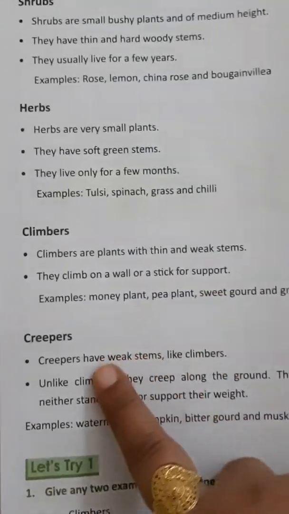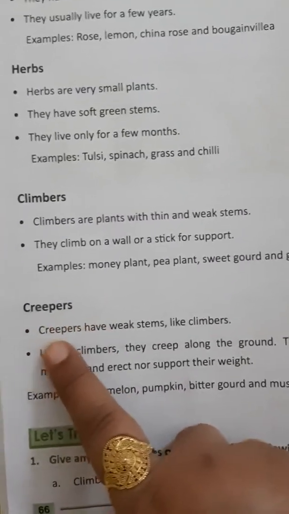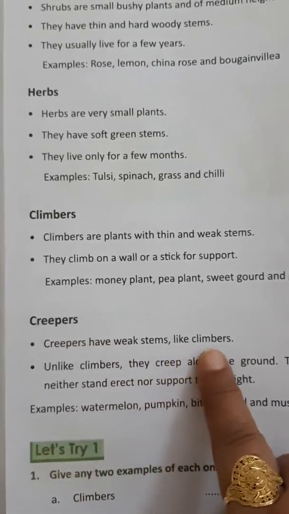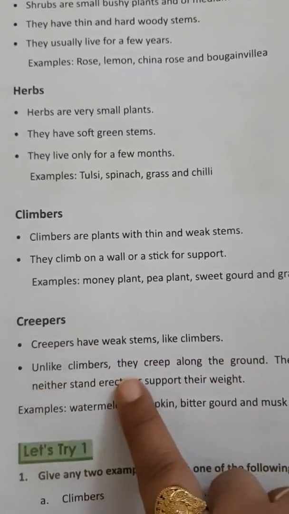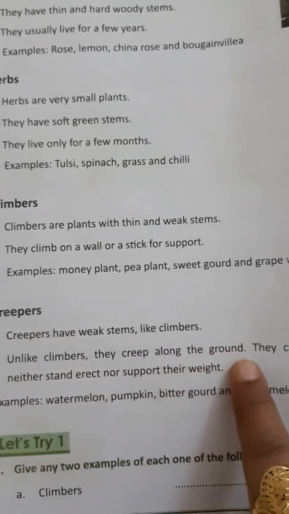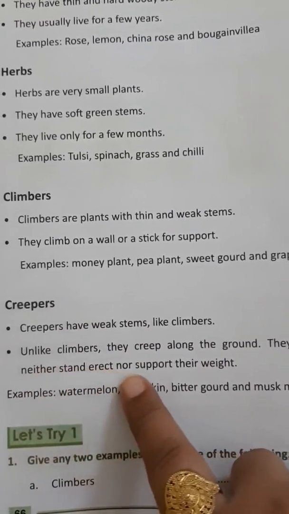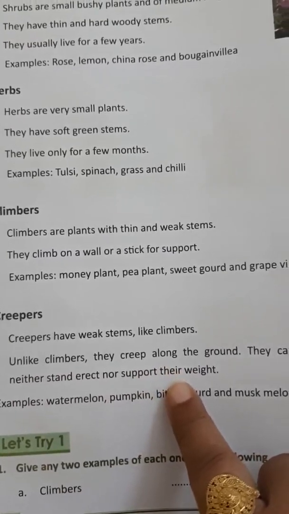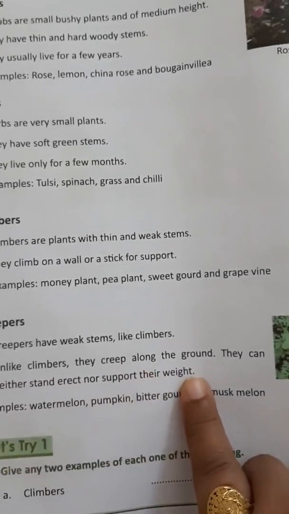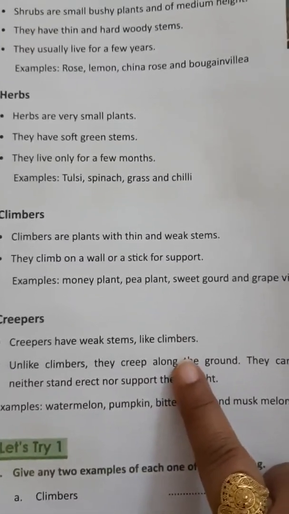Now we have creepers. Creepers have weak stems like climbers. Unlike climbers, they creep along the ground. They can neither stand erect nor support their weight. These plants have heavy fruit also.